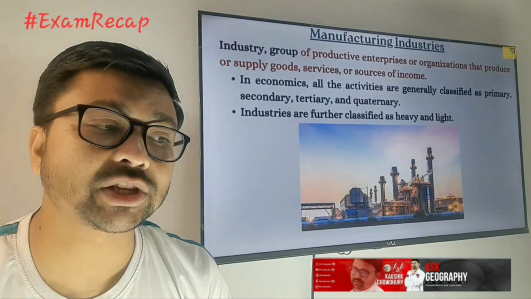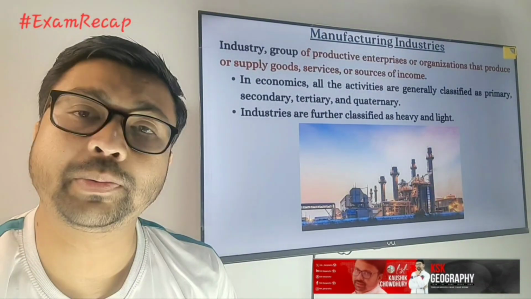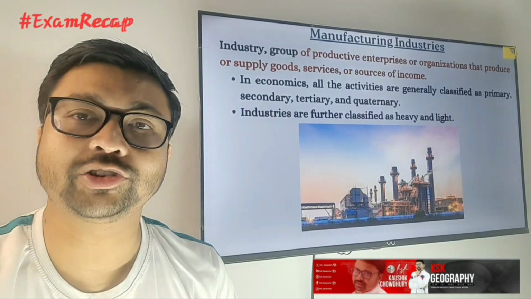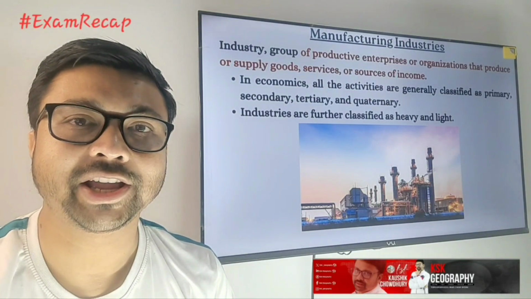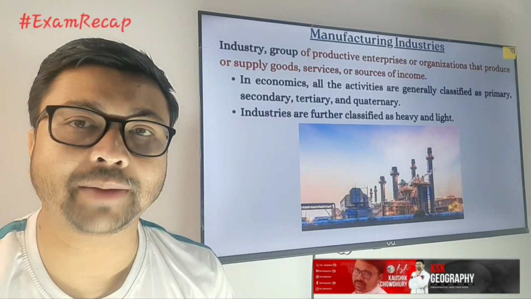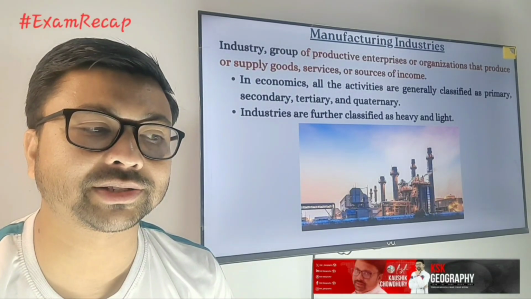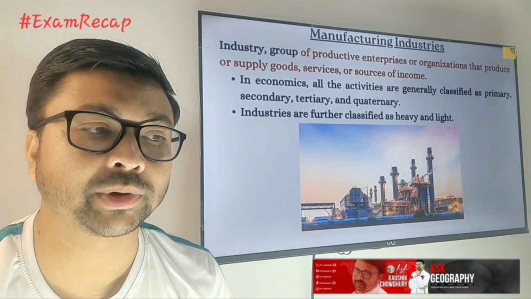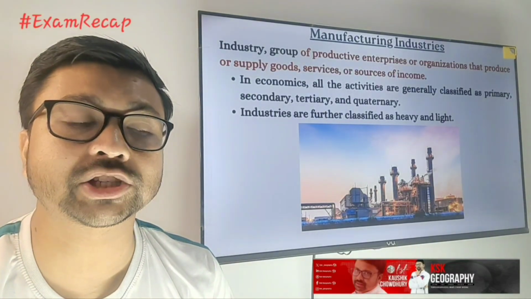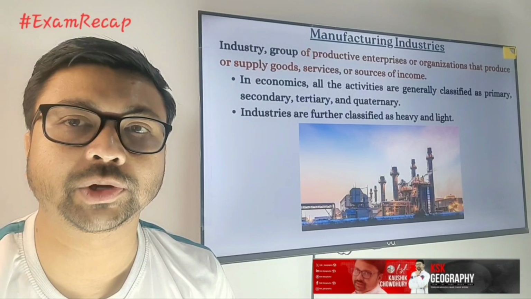So the first thing you need to know is what is manufacturing industry. Before I start, you need to remember one thing: all economic activities have been classified into different categories. What are those? Primary activity, secondary activity and tertiary activity. Along with that, there is another type of activity called quaternary activity. Remember, manufacturing industry belongs to the secondary activity.